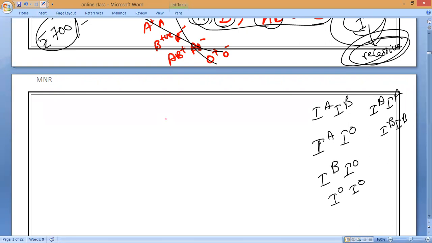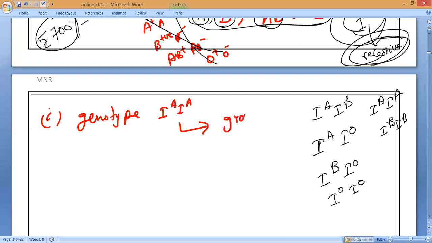Now, if a person has a genotype of IA and IA, do you understand, everybody? Then what is the person's blood group? Anybody can tell me? A. Yes, the blood group of the person will be A. Now, a person has a genotype of IA and IO.